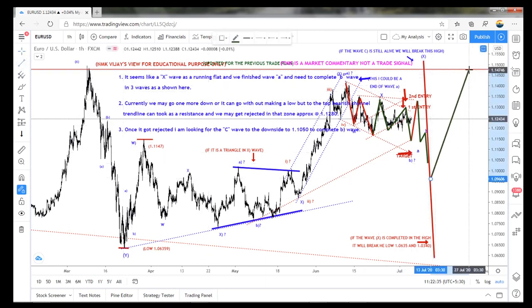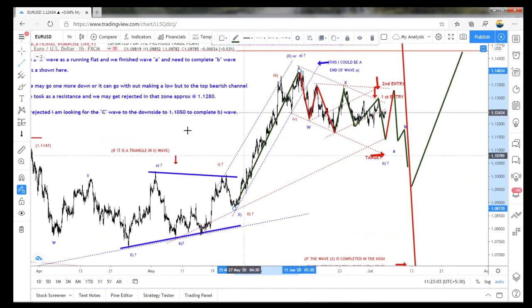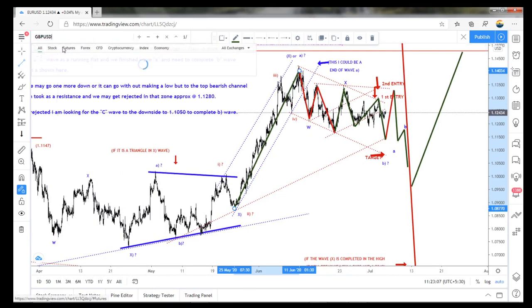this structure, this kind of wave structure. It's an A. So these are all the B, and from here it has to shoot to break this high. Whether it is going to break this high or this high, this high has to break, that is confirmed. So this high, it may break or may not, that I can't say. So let's see, and we will move on to GBP USD.